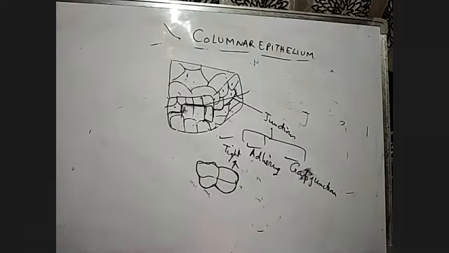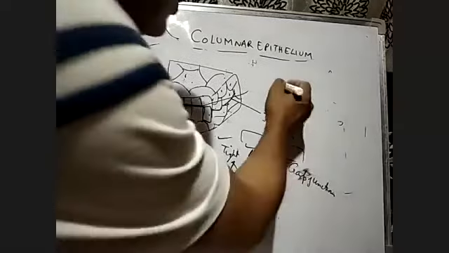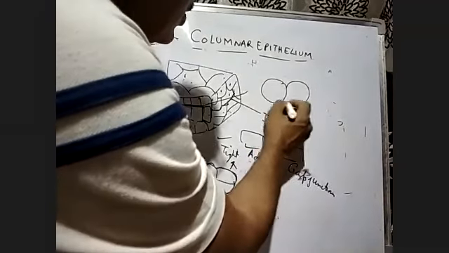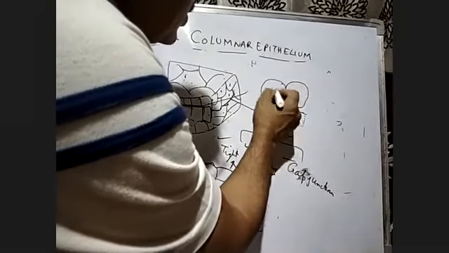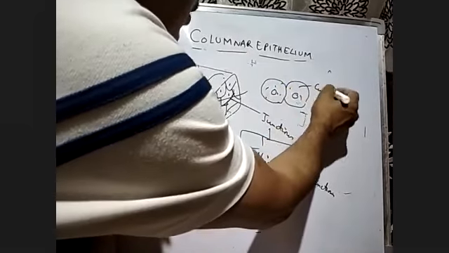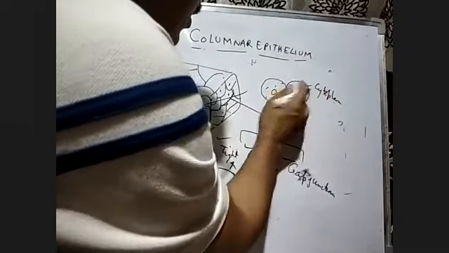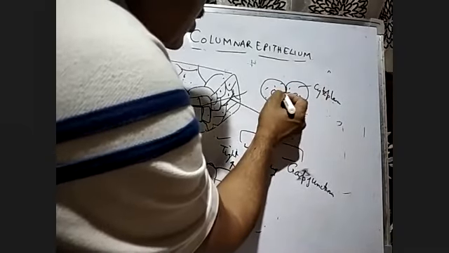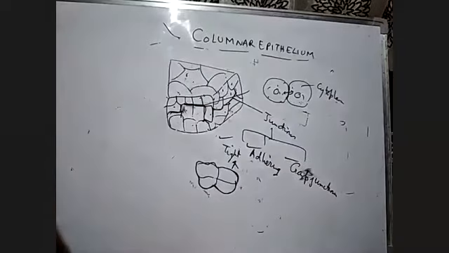of the adjoining cells. Gap junction, suppose this is two cells, okay, and this is also two cells. So here the cytoplasm, this is the nucleus, and this is the cytoplasm. The cytoplasm of both of them is connected.